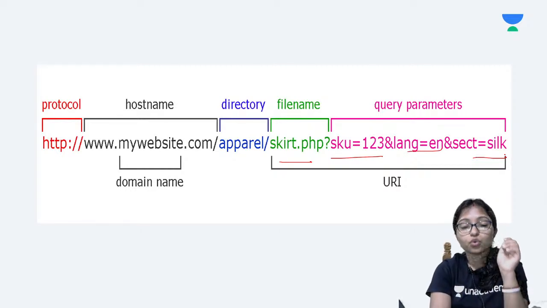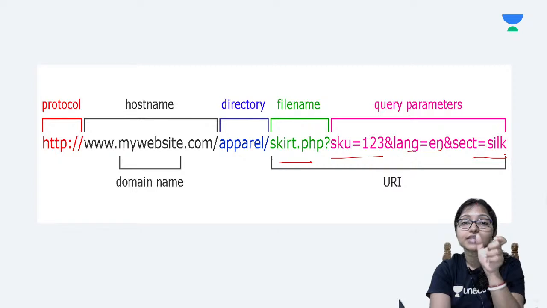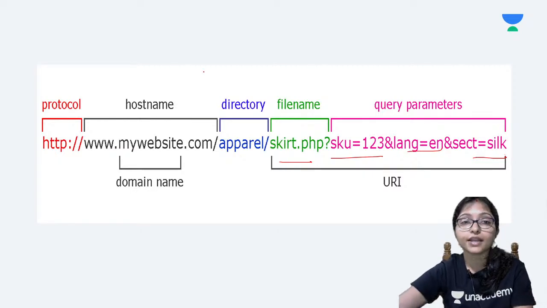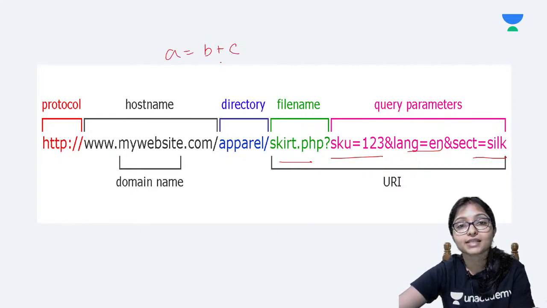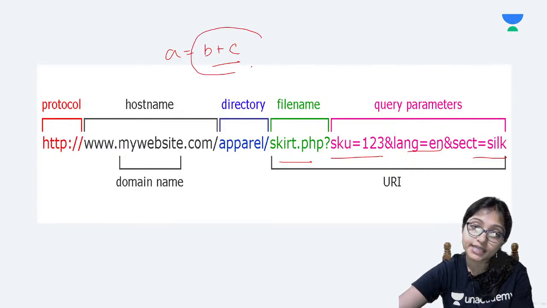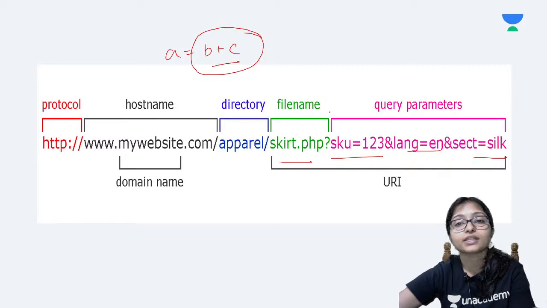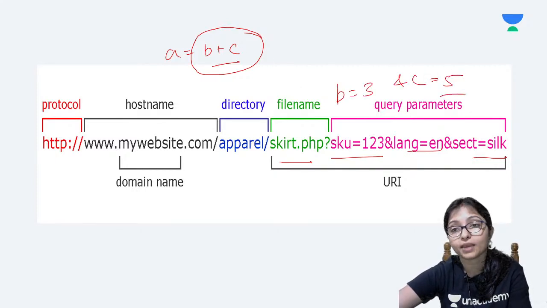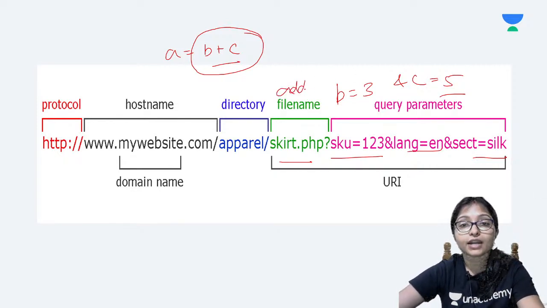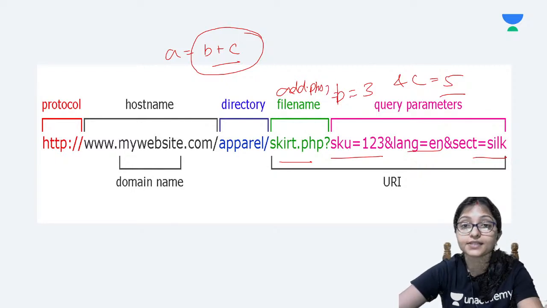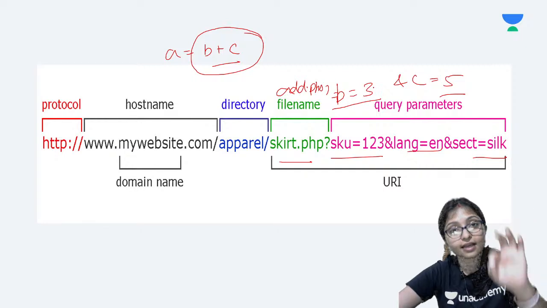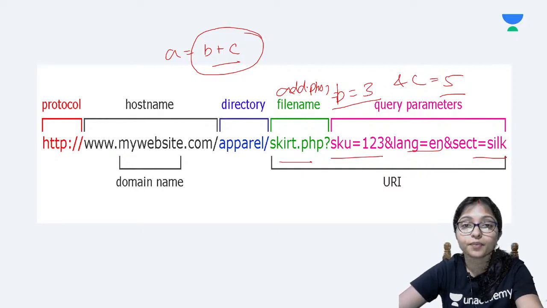When through any link you are sending something, say you are trying to do A equals B plus C, and you want to send this through the link, then you will say B equals maybe 3 and C equals maybe 5. Then that page, maybe add.php, will be hit, and after hitting that page it will take the values from these arguments, and after that the calculation will be done.